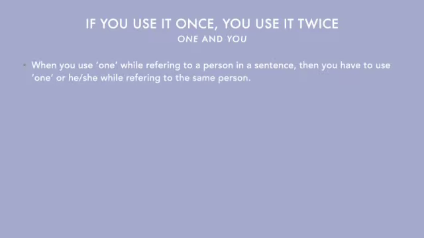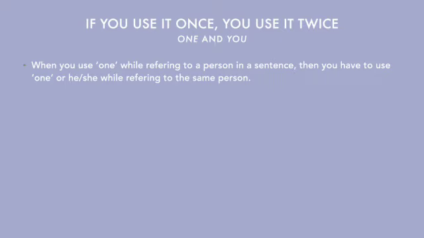So let's read this sentence now. When you use one while referring to a person in a sentence, then you have to use one or he or she while referring to the same person. So I'll give you an example. If you want to pass the exam, you have to study hard.